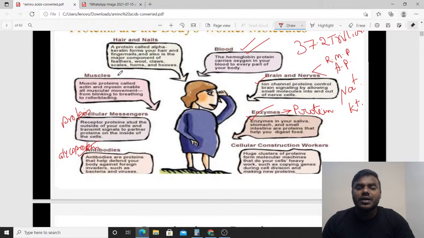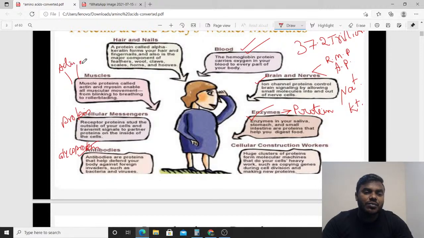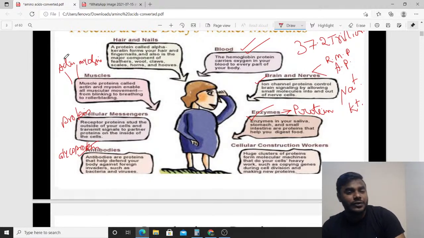Suppose, for example, if you want to understand muscle movement, if the muscle wants to move, if the muscle wants to show the sliding mechanism, compulsorily what do they require, friends? Of course they compulsorily require actin and they compulsorily require myosin. What are all these basically? Of course, friends, they are also protein in nature.